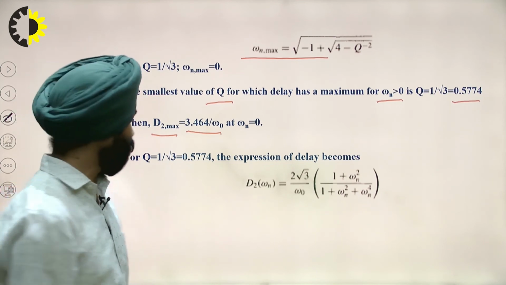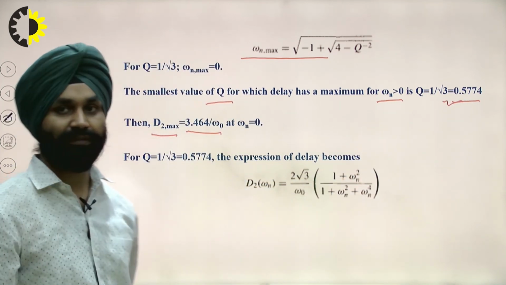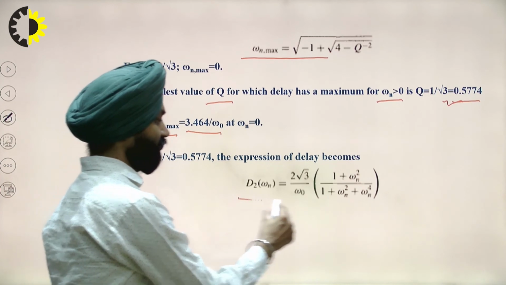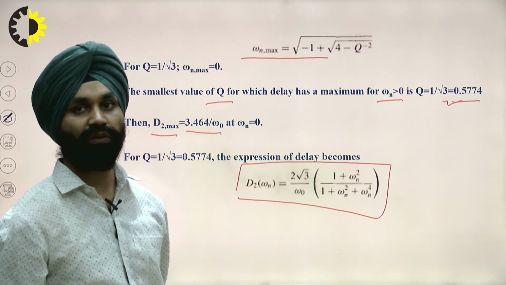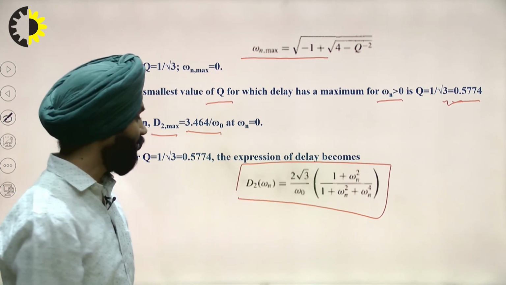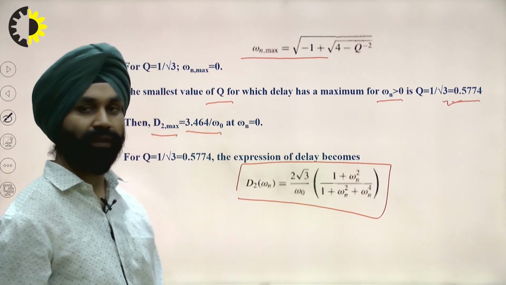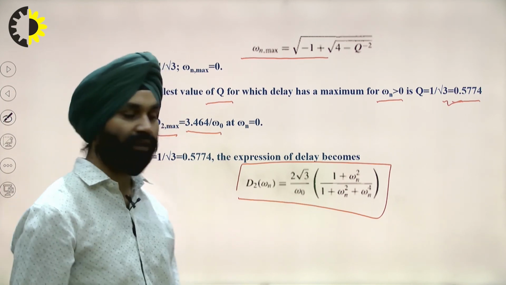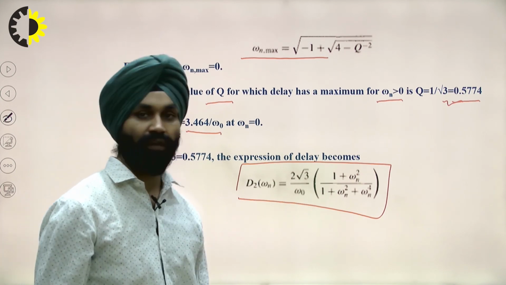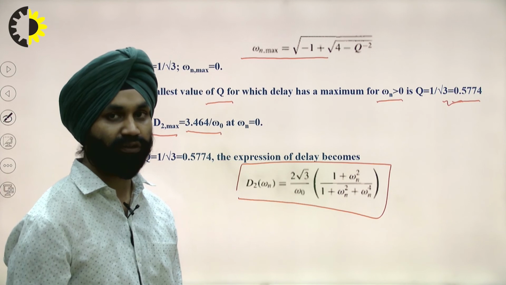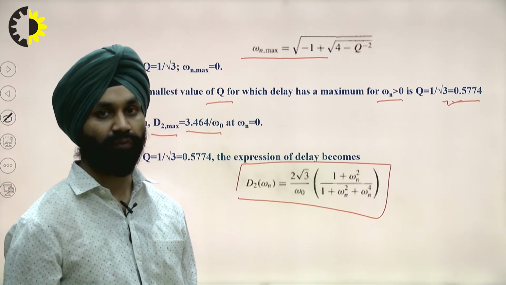For q equal to 1 upon root 3, the expression becomes this whole expression. That means the delay when q is equal to 1 upon root 3 is given by 2 by root 3 by omega naught into 1 plus omega n squared whole squared upon 1 plus omega n squared plus omega n raised to power 4.